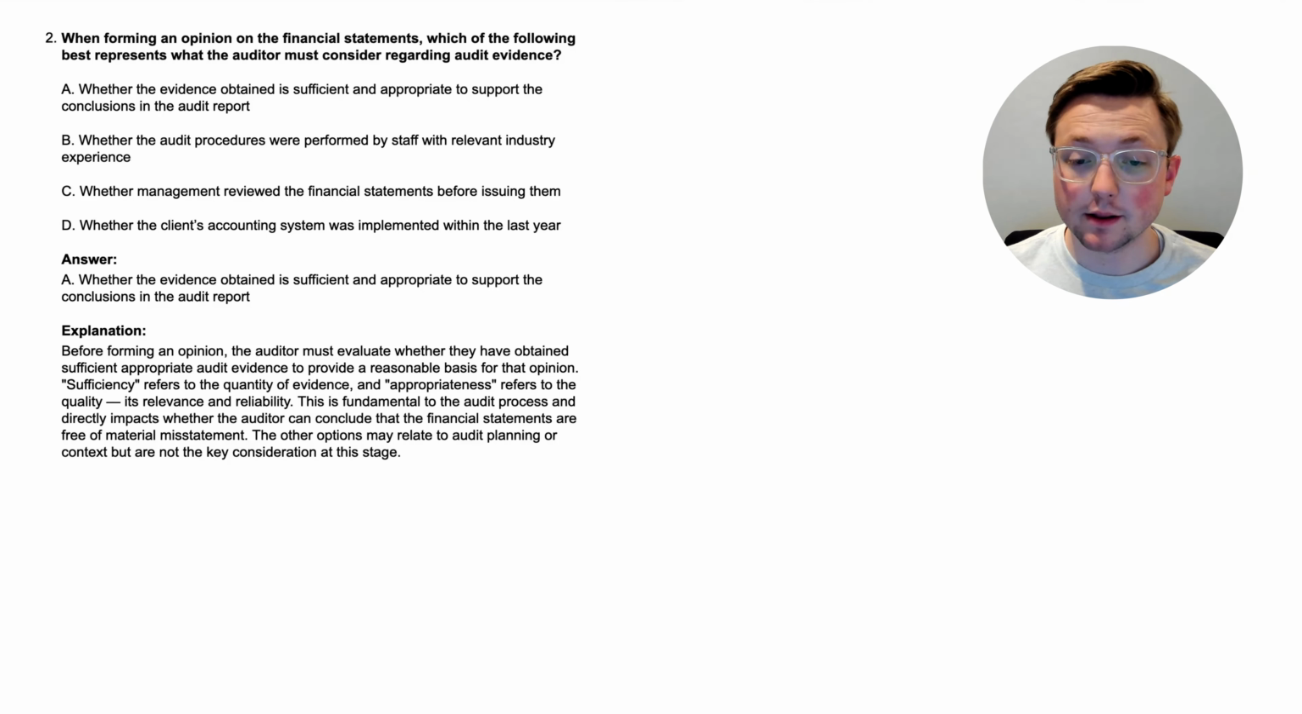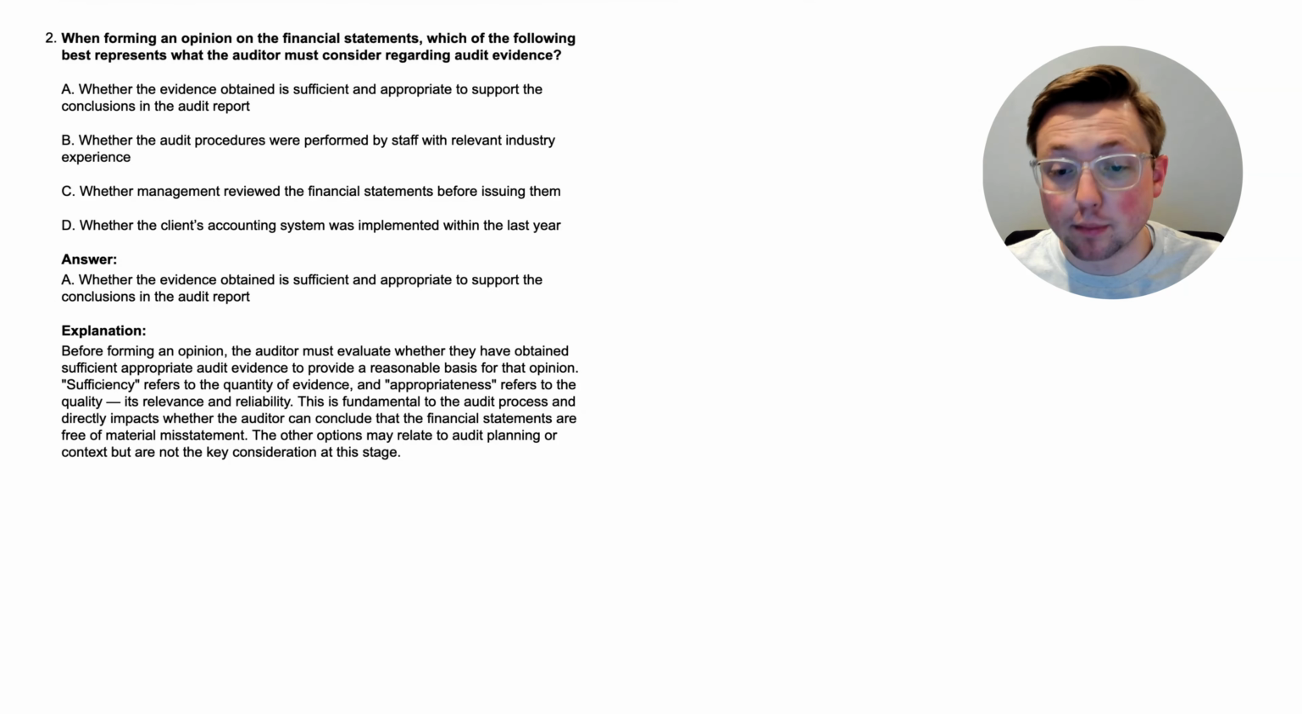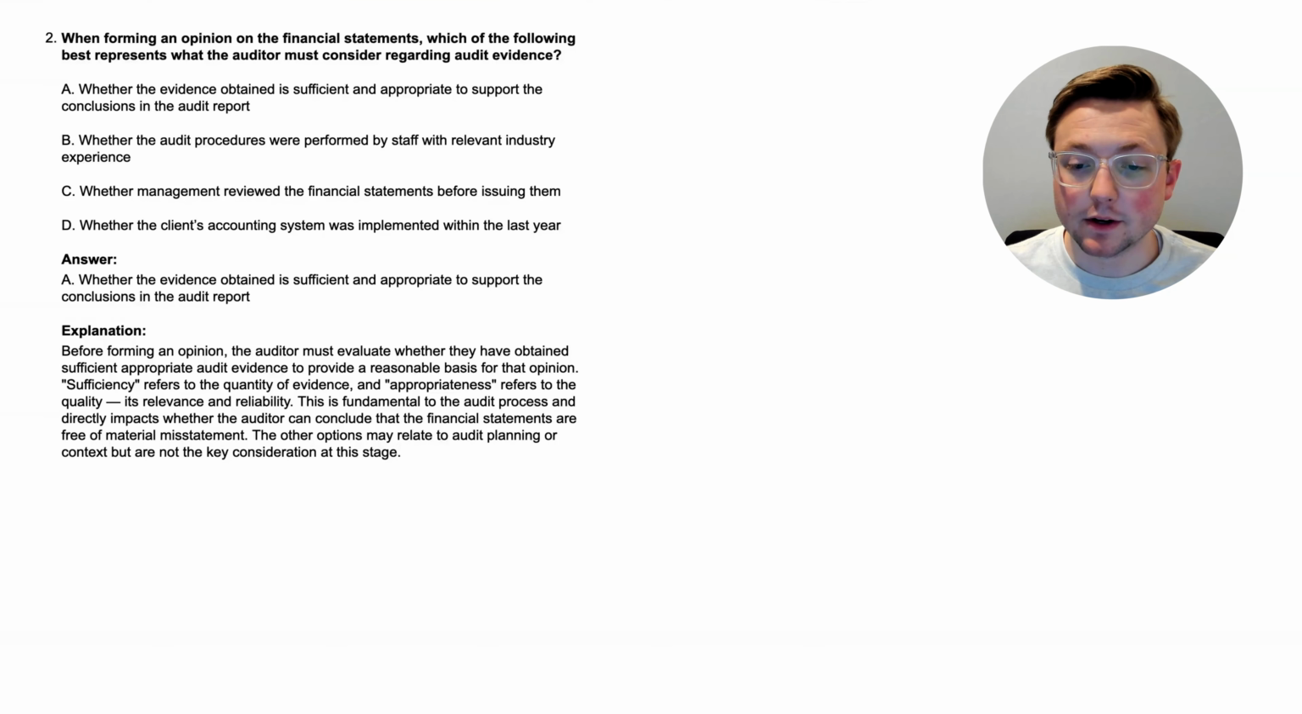Before forming an opinion, the auditor must evaluate whether they have obtained sufficient appropriate audit evidence to provide a reasonable basis for that opinion. Sufficiency refers to the quantity of evidence, and appropriateness refers to the quality, its relevance and reliability. This is fundamental to the audit process and directly impacts whether the auditor can conclude that the financial statements are free of material misstatement. The other options may relate to audit planning or context, but are not the key consideration at this stage.